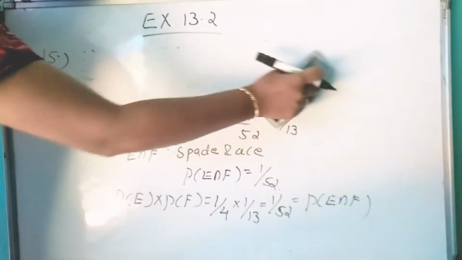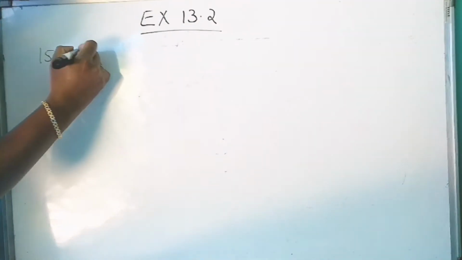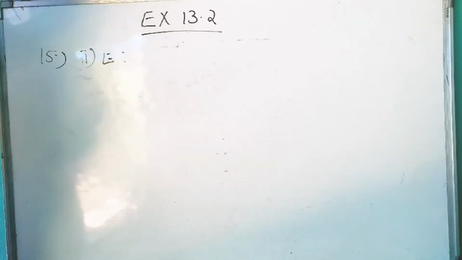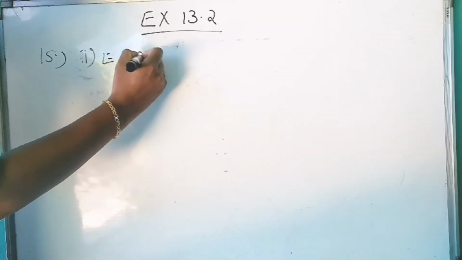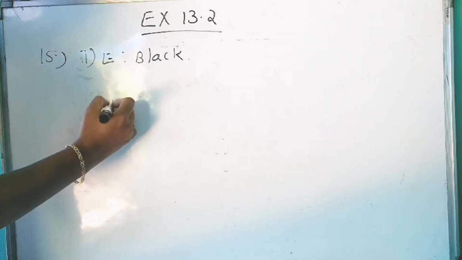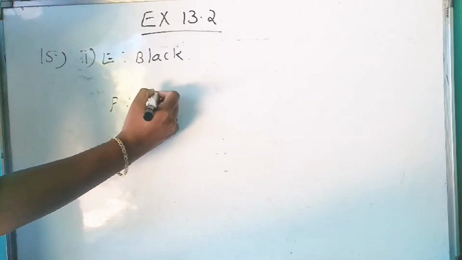Now, second sub question. E, the card drawn is black, and F, the card drawn is a king.